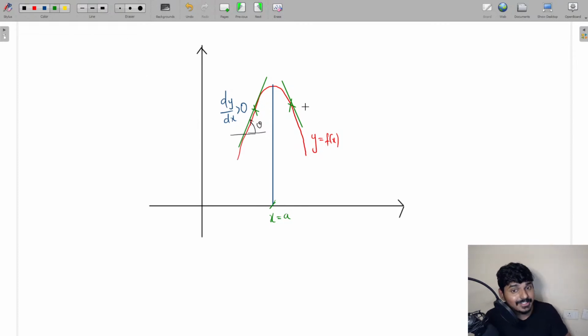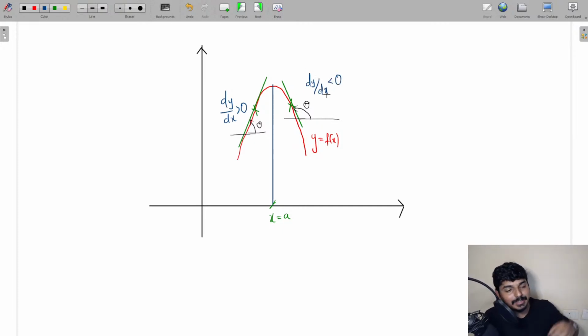Similarly, if you see the tangent on the right side of x equal to a, what is happening, guys? Again, with respect to a horizontal line, the angle made by this tangent is obtuse. If theta is obtuse, tan theta is negative, and if tan theta is negative, the slope is negative. So dy by dx is going to be less than 0.